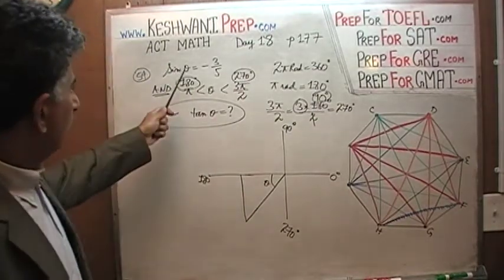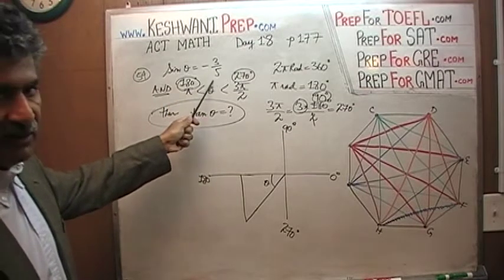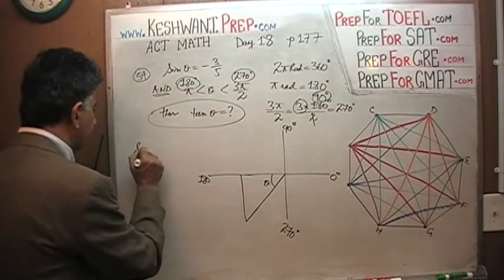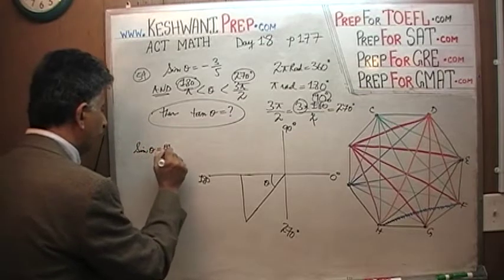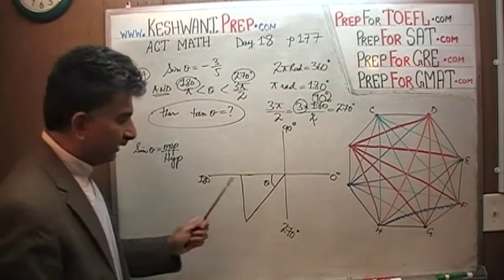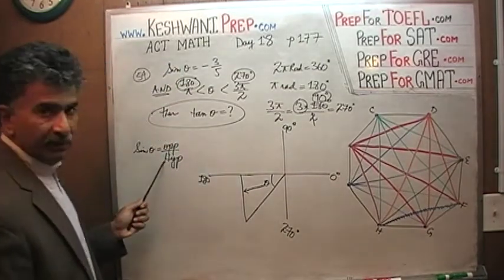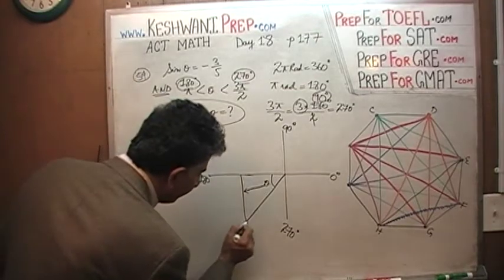Now we are told that the sine is negative 3 over 5. That's the key part, negative 3 over 5. Sine, of course, as you know, is opposite over hypotenuse. Since we're dealing with this theta, the opposite side is this side right here. That has to be negative 3.